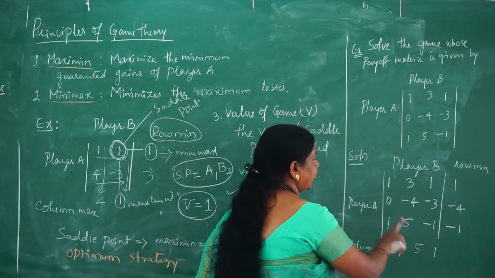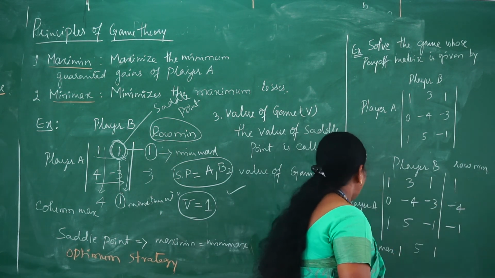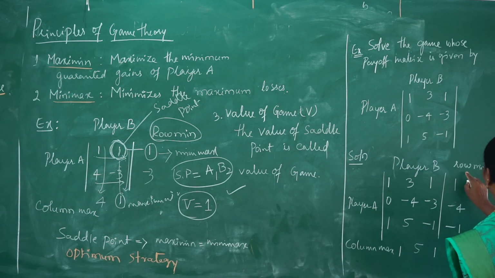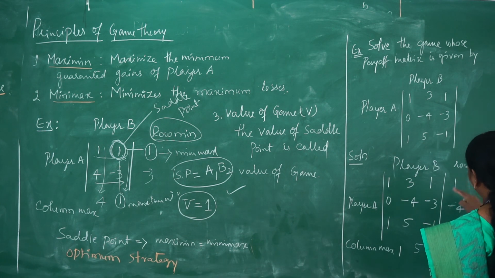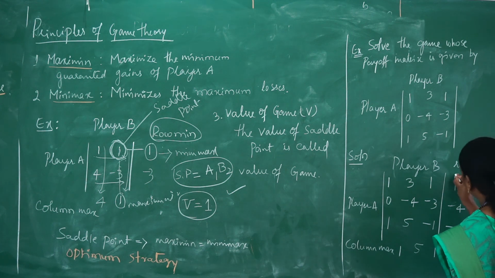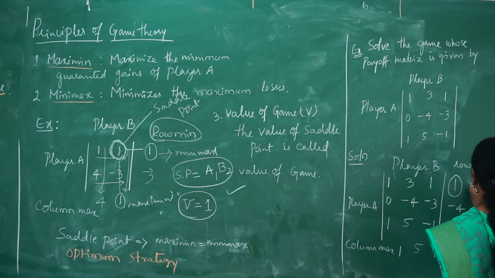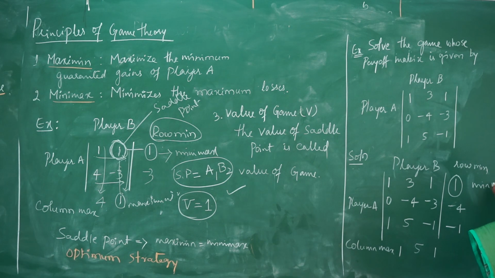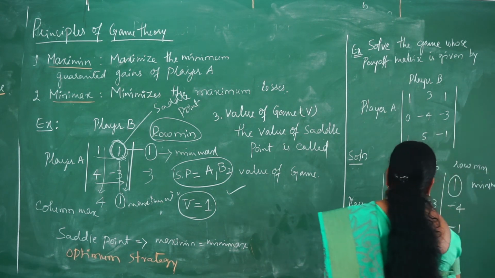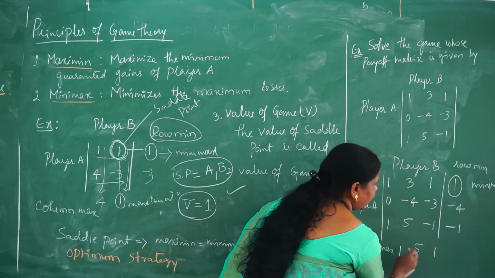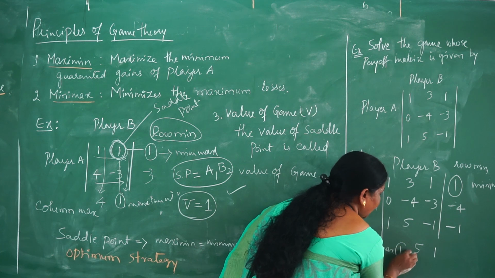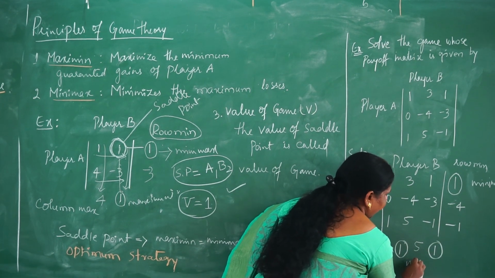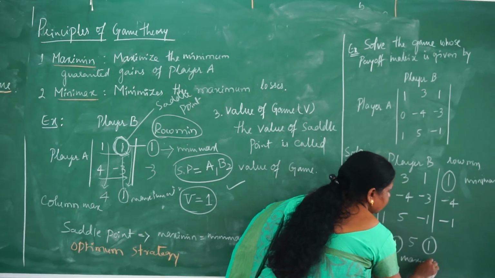So now, after finding the row minimum and column maximum, we need to find the maximin value for the row minimum. Among these, which one is the maximum? This one is the maximum, so it is called the maximin. Among the column maximum values, we need to find the minimum value. Here there are two minimum values, so these will be called the minimax values.